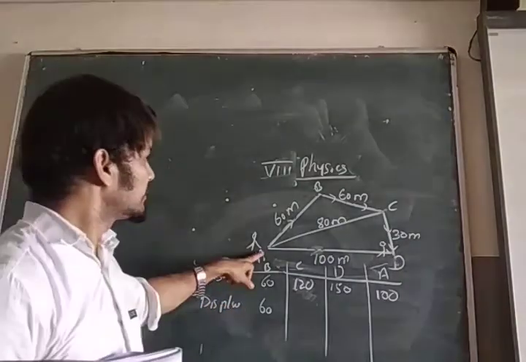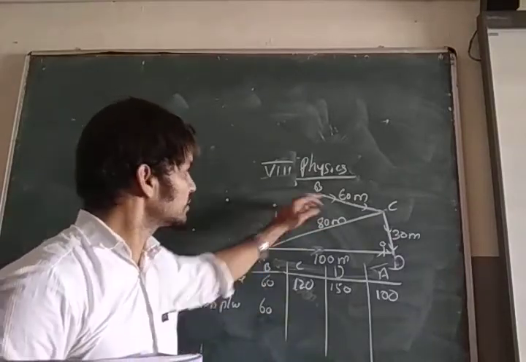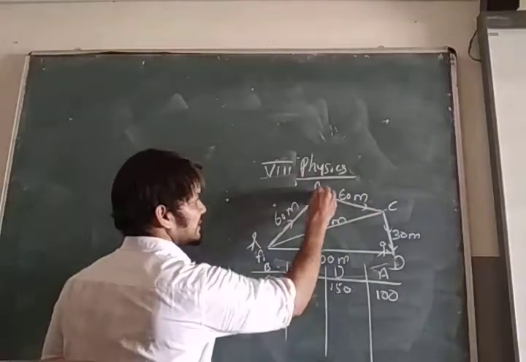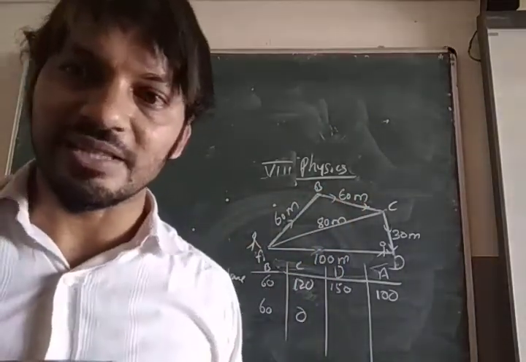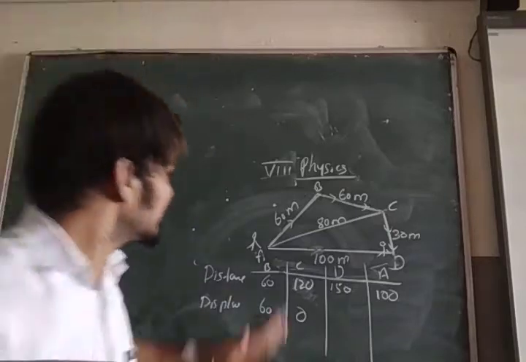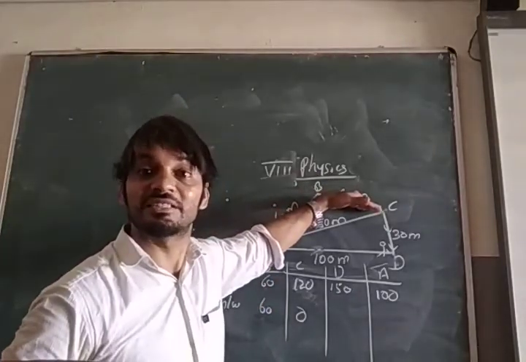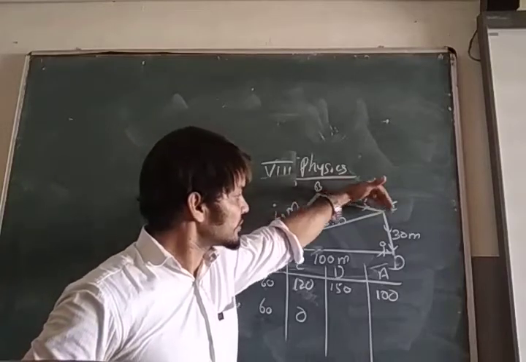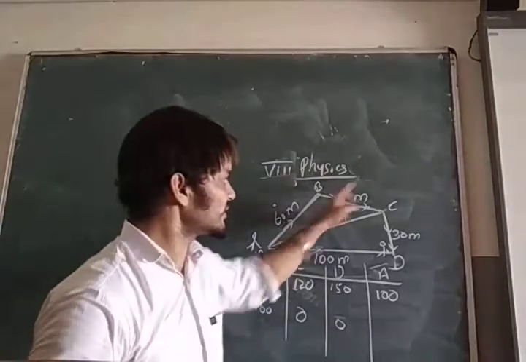Displacement: reaching B, 60. And reaching C, here the direction changes, so 0. Not straight moving; here it went and turned. Displacement 0. While reaching D, 0, direction changing.